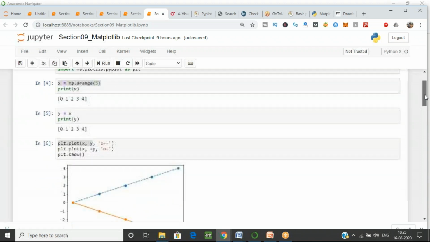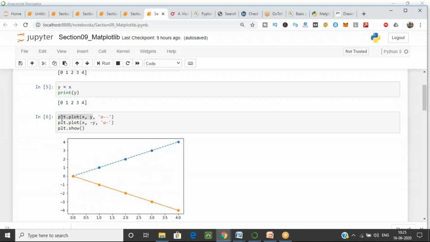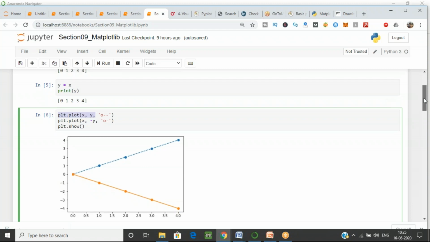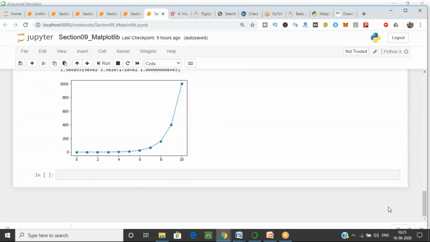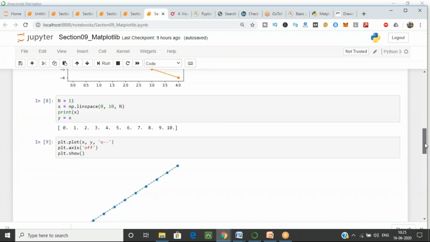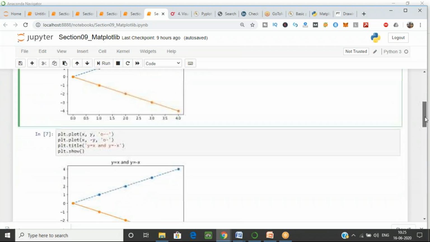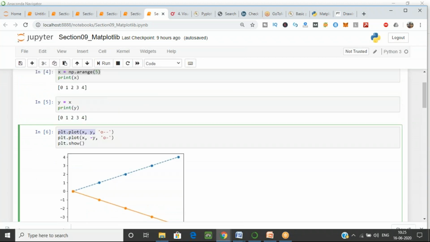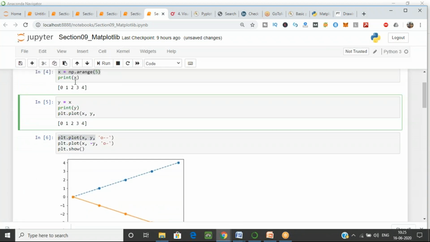Now, just a second. Let's plot this one first. Now we have the x value and the y value.